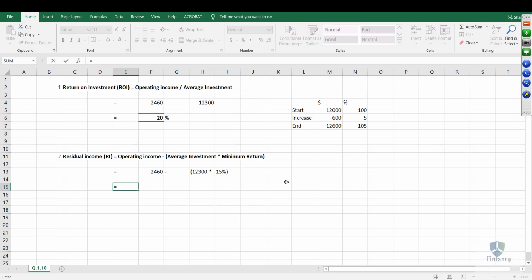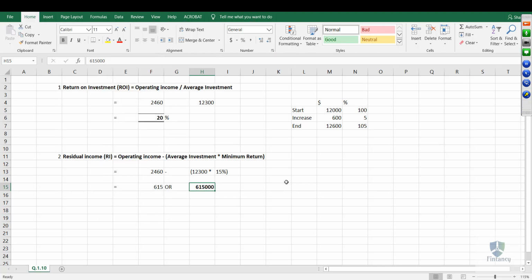Let us see how this answer will come. So you will say, okay, 2460 minus 12300 into 0.15, 615. So basically, if you remember, we are working in thousands, so that is $615,000. Okay, my friends. So basically the answer is $615,000.